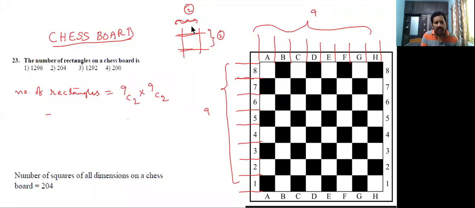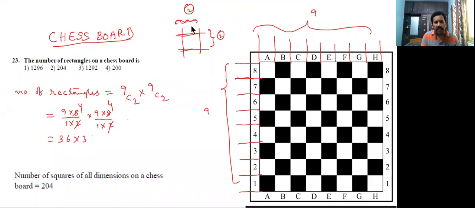Now calculate this. 9C2 means 9 into 8 by 1 into 2, and again 9C2 means 9 into 8 by 1 into 2. 2 4s are 8, now 9 4s are 36.